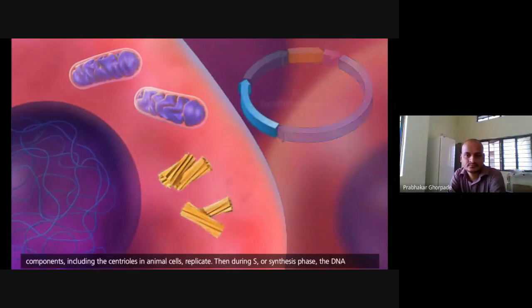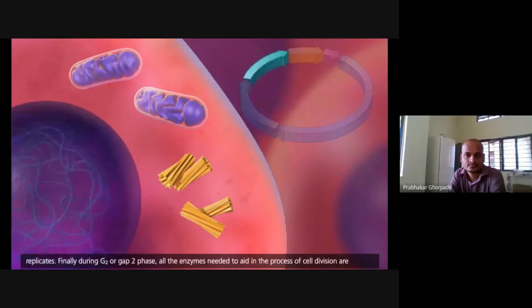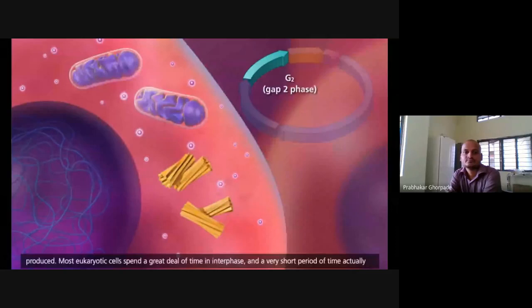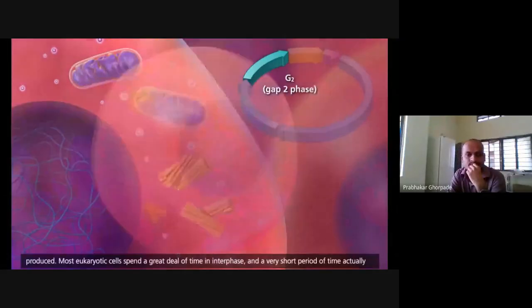Then during S or synthesis phase, the DNA replicates. Finally, during G2 or Gap 2 phase, all the enzymes needed to aid in the process of cell division are produced. Most eukaryotic cells spend a great deal of time in interphase, and a very short period of time actually dividing,